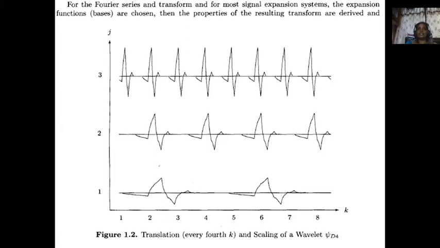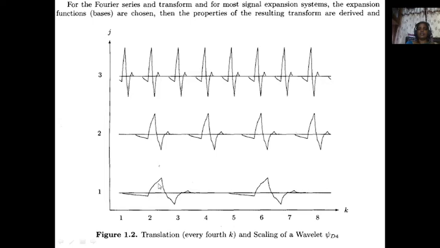For the Fourier series and transform and most signal expansion systems, the expansion functions are chosen, then the properties of the resulting transform are derived. But in wavelet systems, first we have to decide the mathematical expansion. Later on, the mother wavelet is going to be designed. In the previous figure, whatever we saw, the location of the mother wavelet is given here simply by representing a Daubechies wavelet.